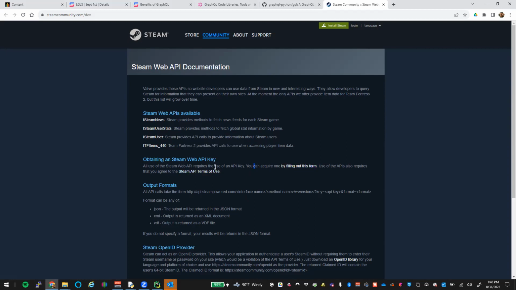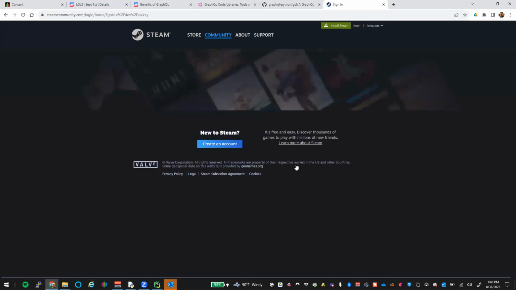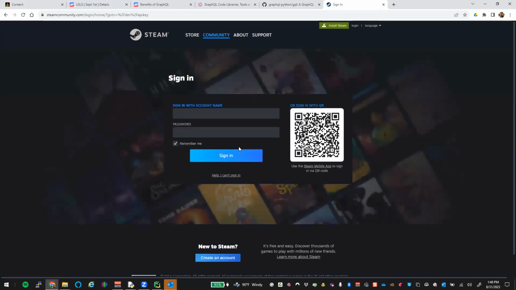To get an API key with this one, we got to fill out a form. So we got to log in with our account and do all of that. Do you have one? I do, yeah. I thought only we had to log in. All right, well, that's my problem. I'm not putting mine on the screen. I can use the QR code to do it.